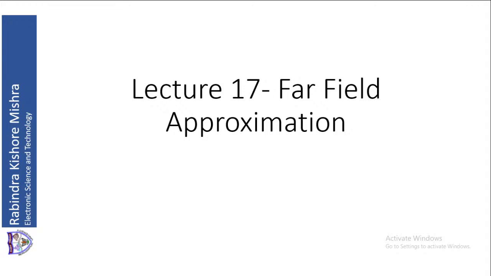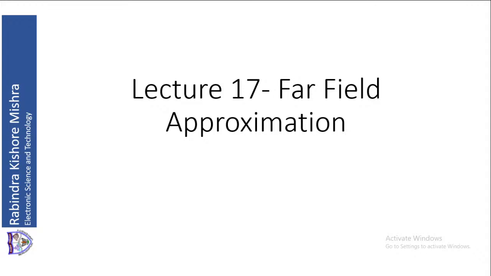The terms that are falling off as 1 by R are responsible for radiation, or those are the terms which we associated with radiation. Those terms are available in the far field or radiation field. Other terms are available in the near field. We also proved that the terms falling off as 1 by R give you radiation.